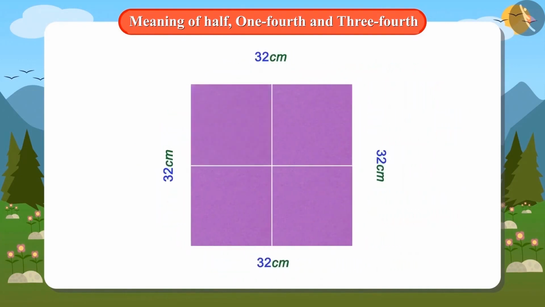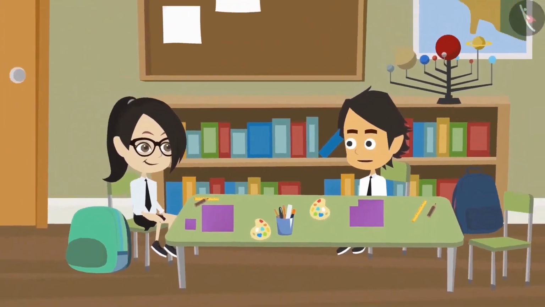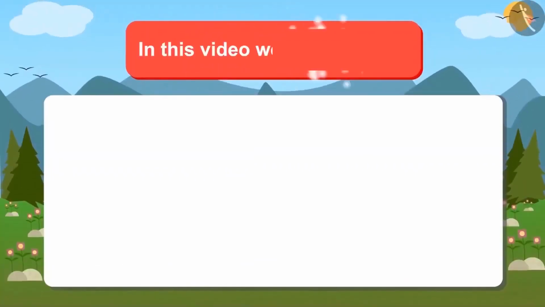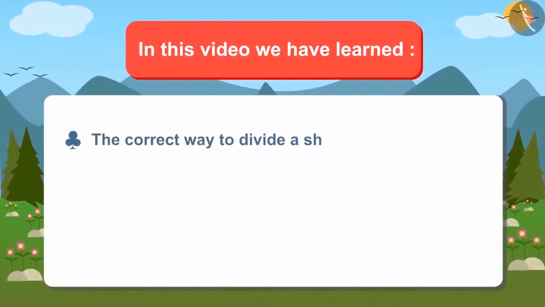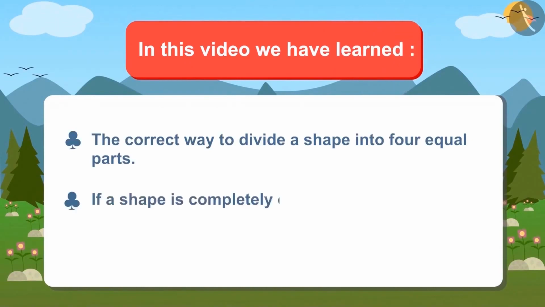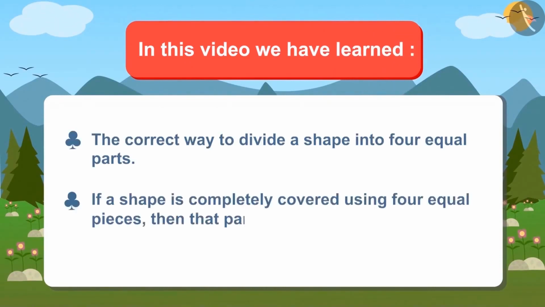This means it is a quarter of this cardboard. Now I have understood properly. Today we have learned what is the correct way to divide a shape into 4 equal parts. And if a shape is completely covered using 4 equal pieces, then that part is 1/4 of that whole figure.